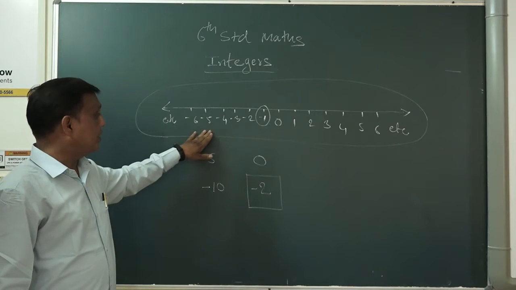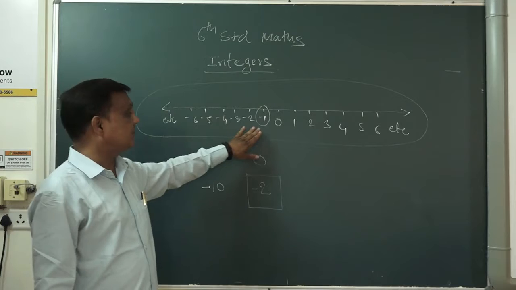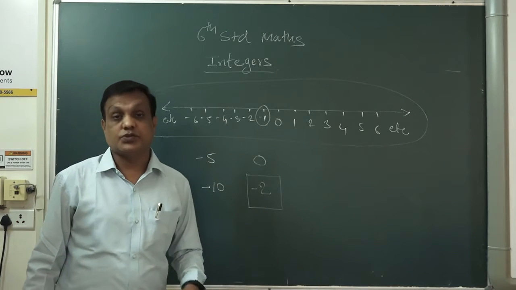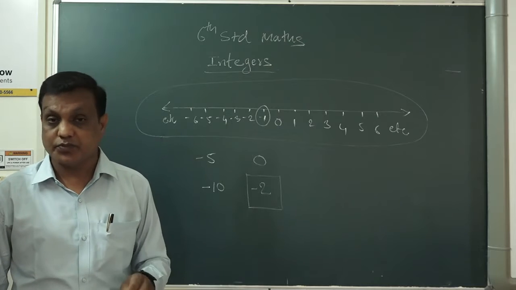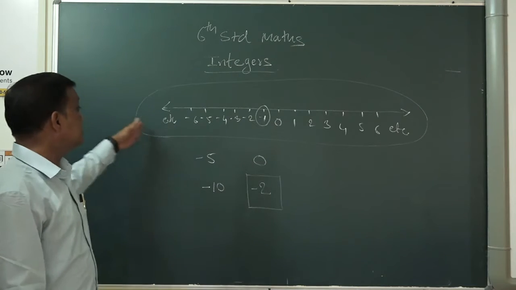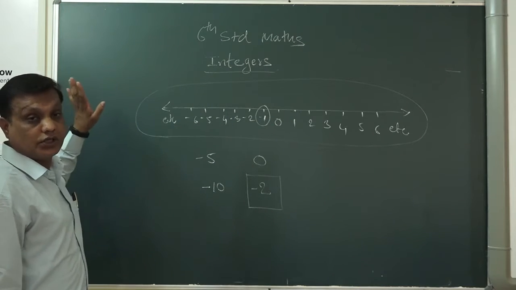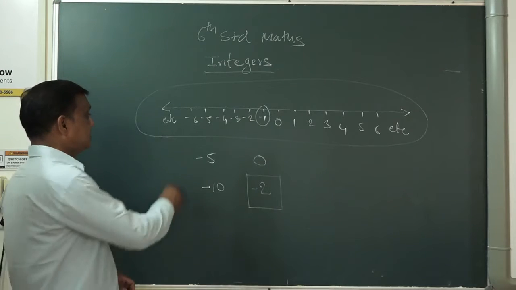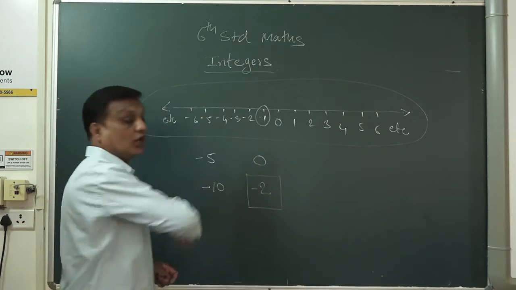Understood? So in negative numbers we can say minus 1 is the greatest negative number. The smallest negative number we cannot say, because the numbers go on infinitely. So we cannot give a proper number which is the smallest negative number. So this is called the integers.